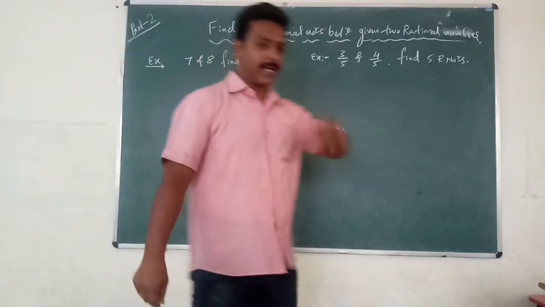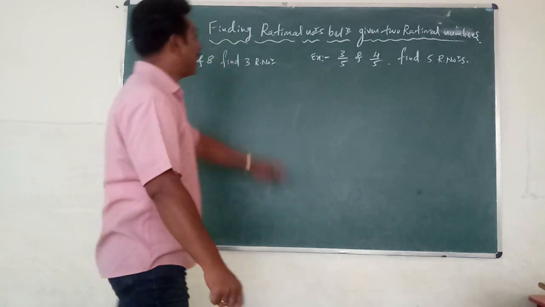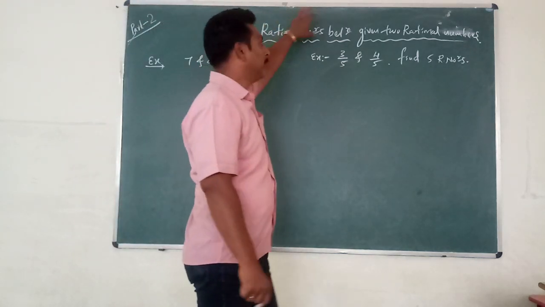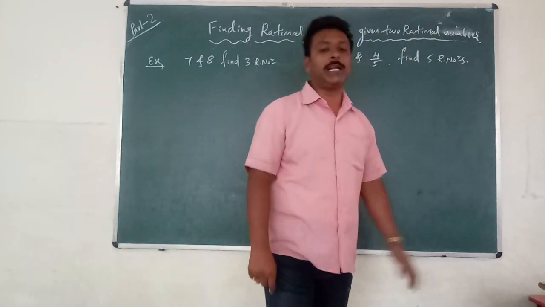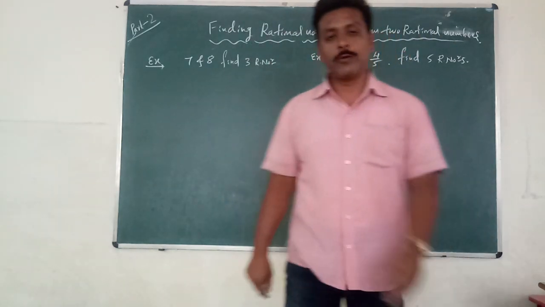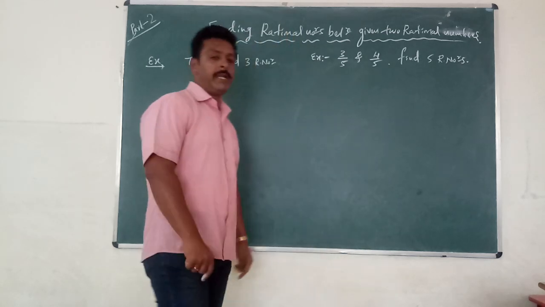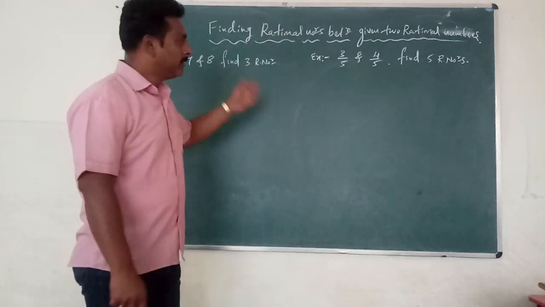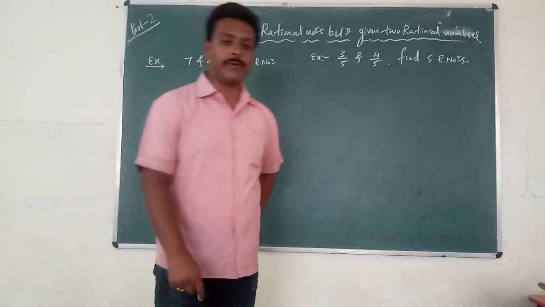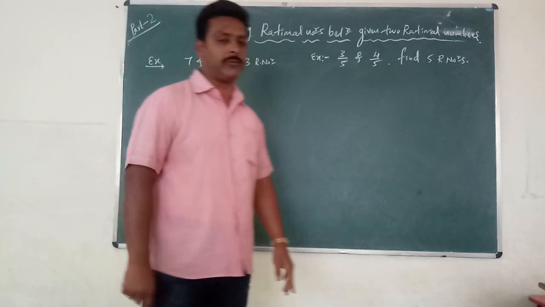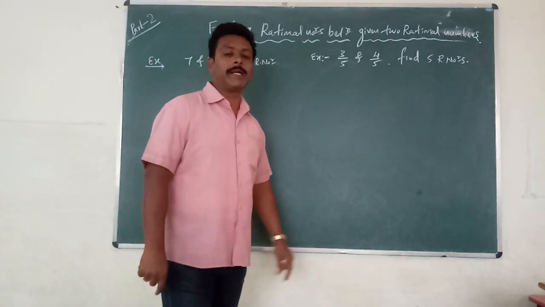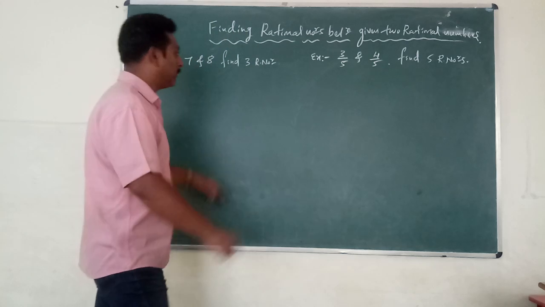Yes, students, welcome back. Just now I said, we are going to study how to find rational numbers between two given rational numbers. Now I am going to explain how to find the rational numbers between two given numbers. For that I have taken my own two examples. Similar types of questions you have in your first exercise. There again we are going to solve. Before that I want to convince you how to find the rational numbers between two given rational numbers.